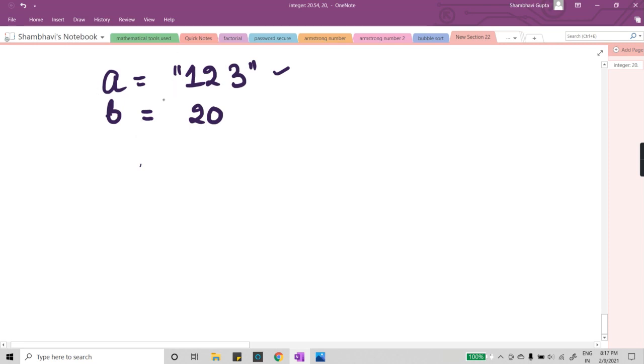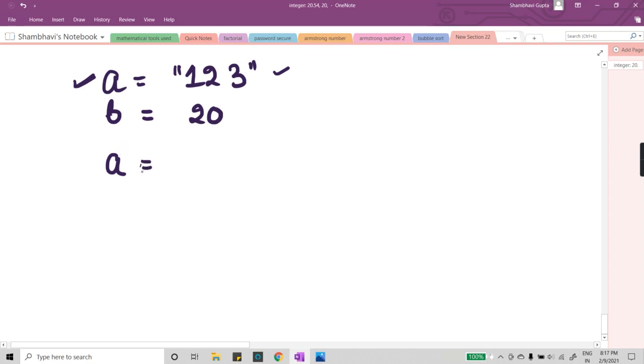Now, if I just want to add both of them, what will I do? I will use explicit type conversion. Now, what's the syntax for writing explicit type conversion? My variable A is storing the string, right? So, if you want to convert this string into an integer value, what will you do? Firstly, you will write the variable name which you want to convert. I want to convert A, because A is having a string.